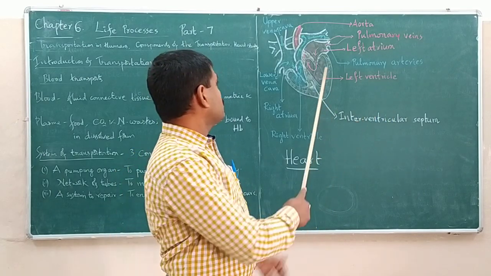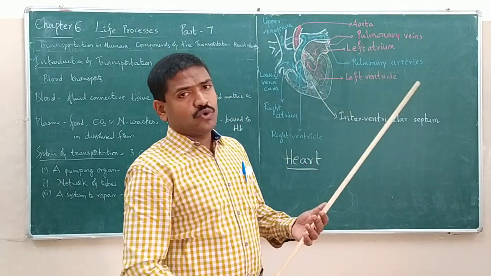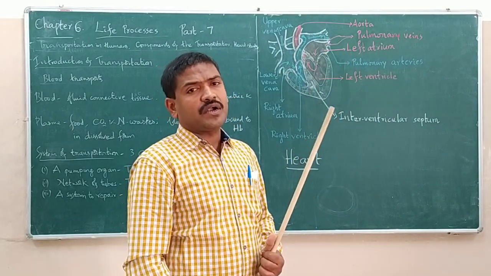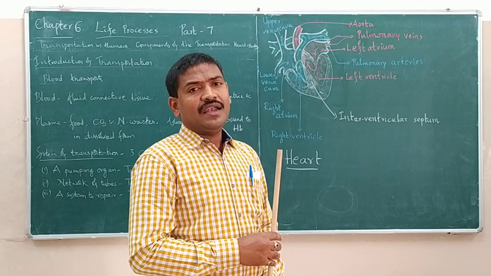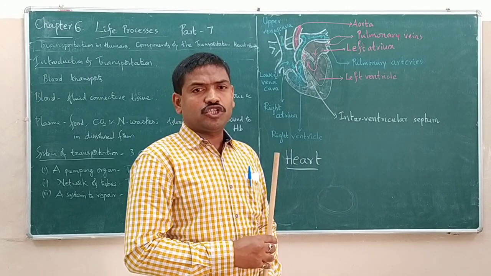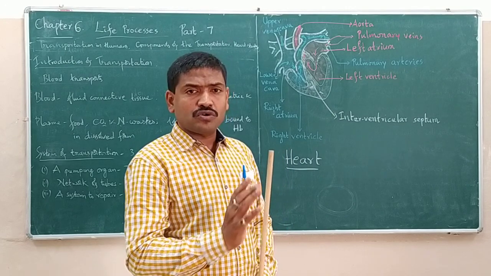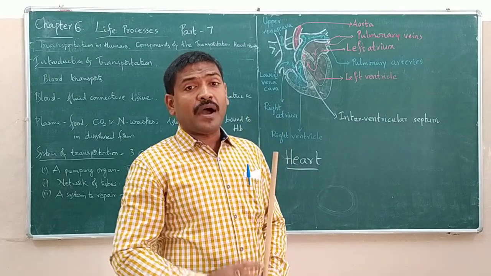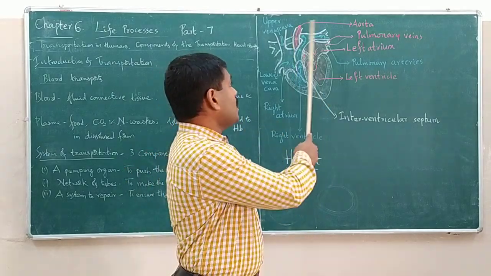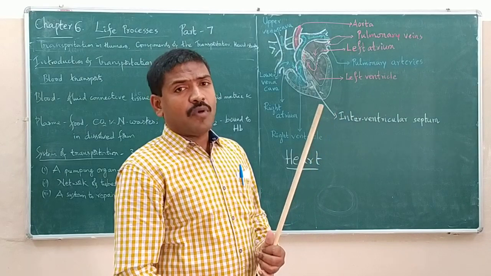Now from the left ventricle, the oxygen-rich blood is pumped out. It is pumped out through aorta to all parts of the body. From the left ventricle, the oxygen-rich blood is not just pushed out, it is pumped out.